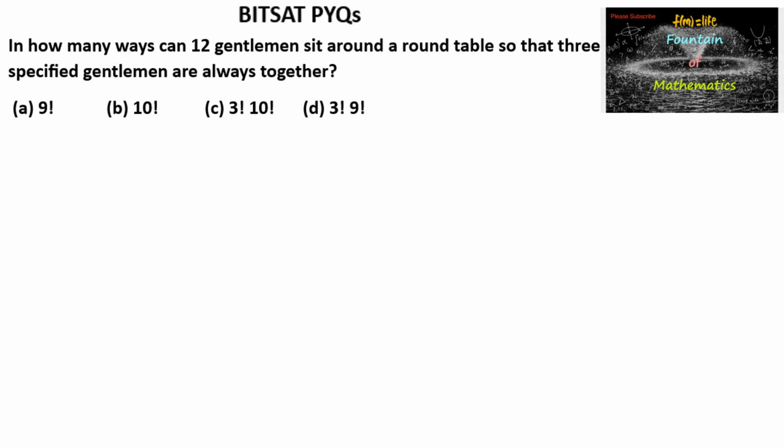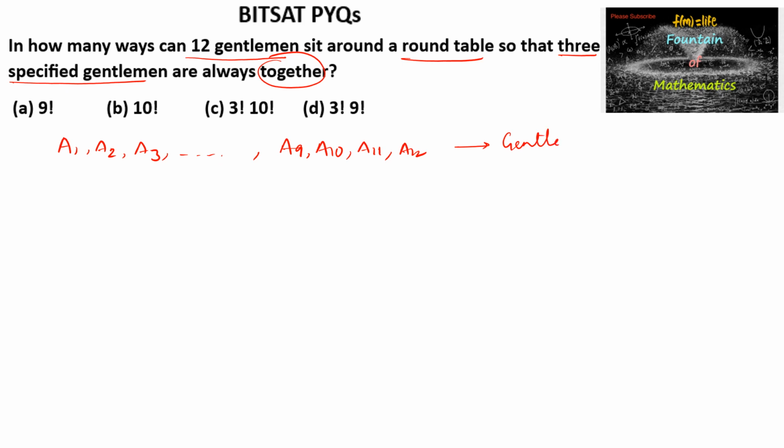In how many ways can 12 gentlemen sit around a round table so that three specified gentlemen are always together? So let us consider A1, A2, A3, and so on, A9, A10, A11, A12 are the gentlemen. Since the three specified gentlemen are always together, let us assume that A10, A11, A12 are always together. So let us put them in one box.